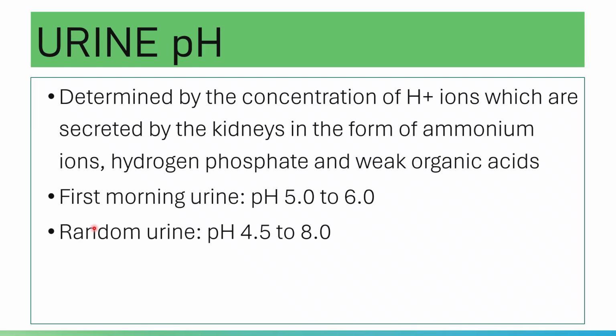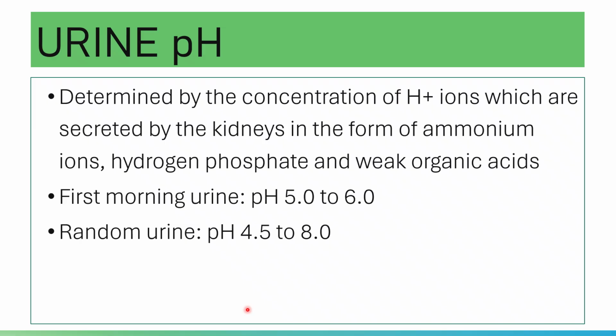Anyway, let's take a look at this normal value real quick. Accordingly, the average adult on a normal diet excretes about 50 to 100 milliequivalents of hydrogen ions in 24 hours to produce a urine of about pH 6.